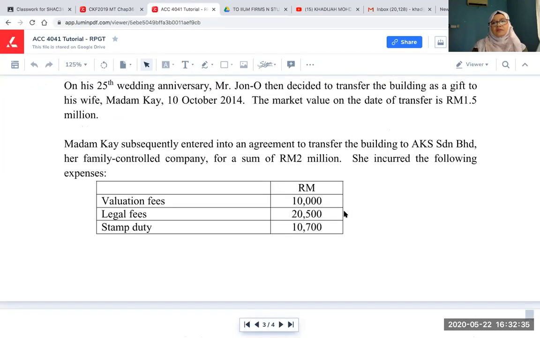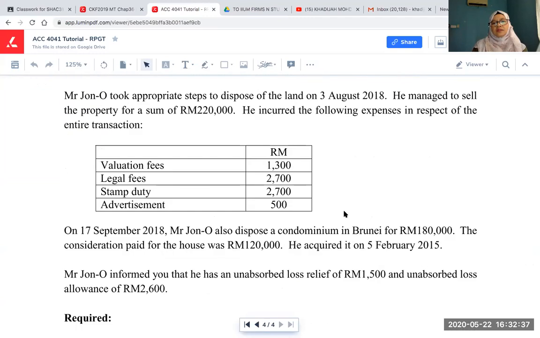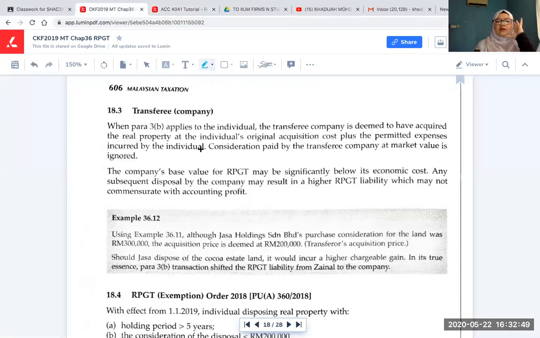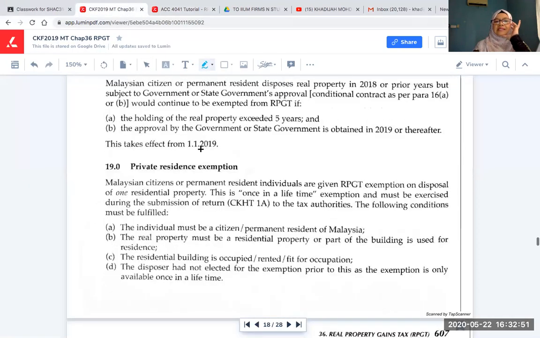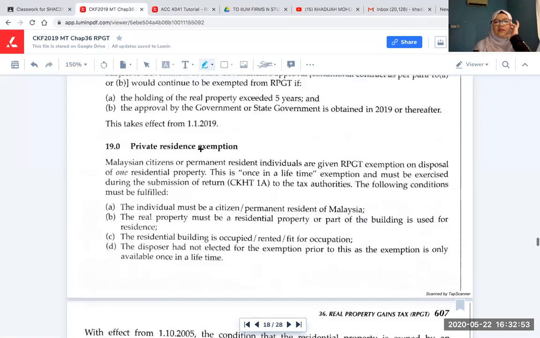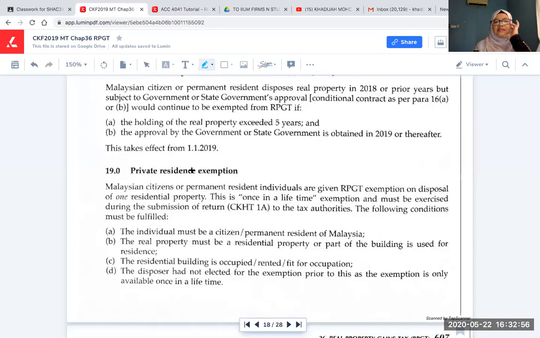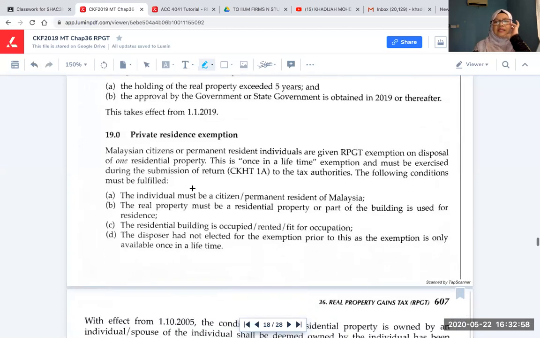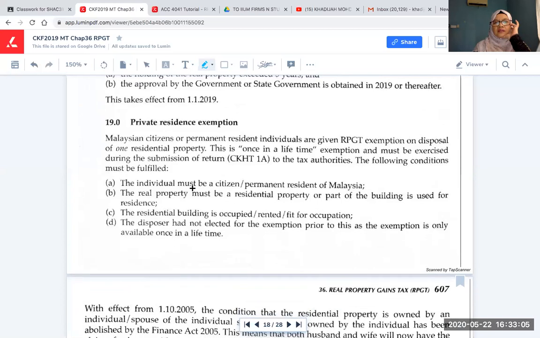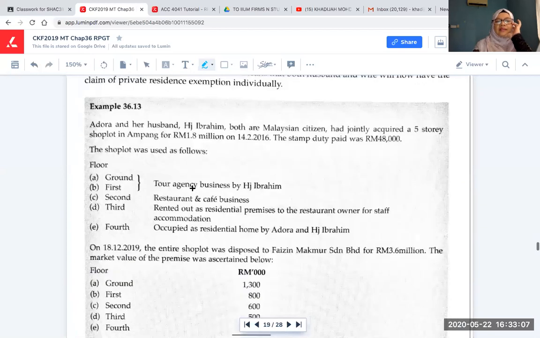Okay, we are. I have not covered... Oh, okay, maybe now, all right. Because I've covered your tutorial question, I want to go back a bit, which I have not covered on this exemption for companies. Or maybe have I gone through this private residence exemption, or is it in my lecture already? Already. Yeah, okay, done. But this one not yet, right?